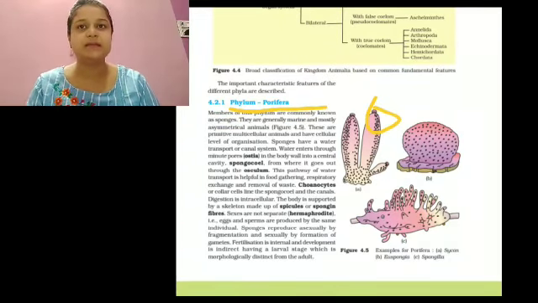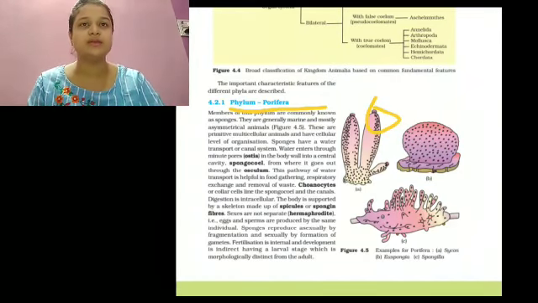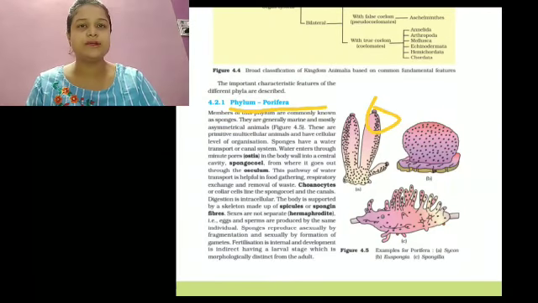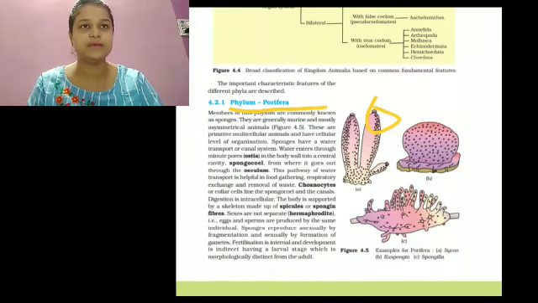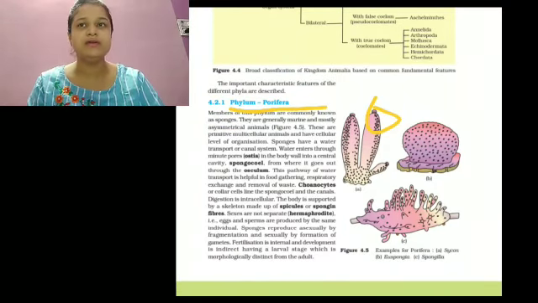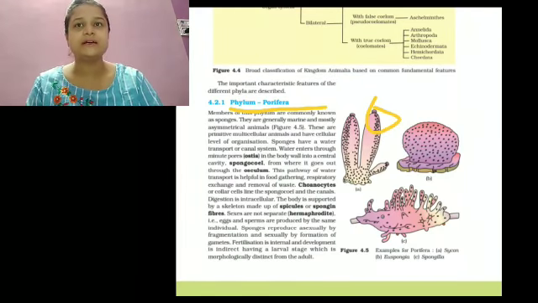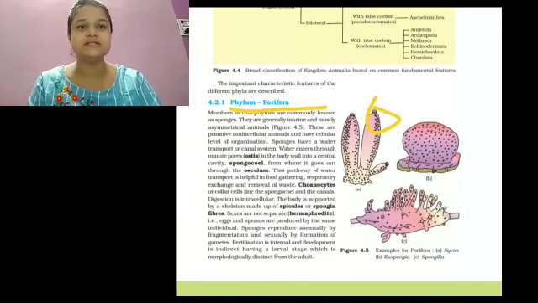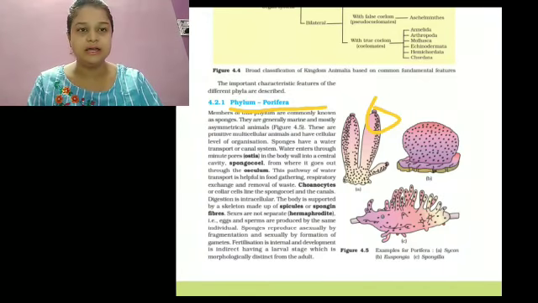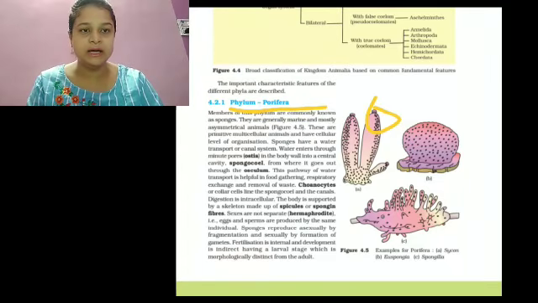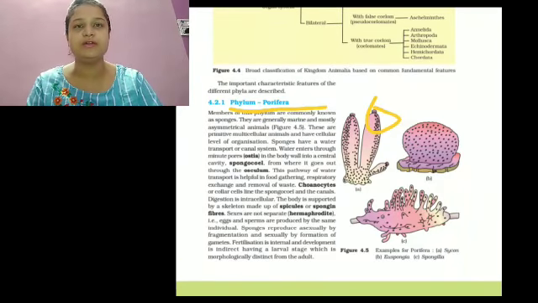A skeleton made up of spicules or spongin fibers is present. Egg and sperm are produced by the same organism. Asexual reproduction is by fragmentation and sexual reproduction by gamete formation. Fertilization is internal and development is direct. Some examples of this phylum, Porifera, are Sycon and Spongilla.